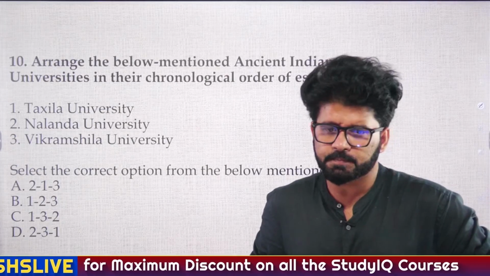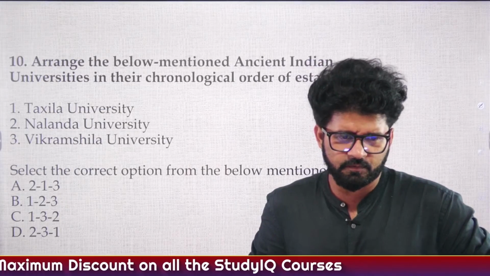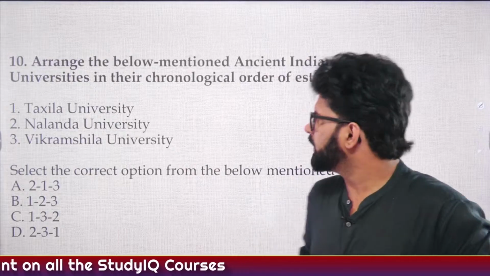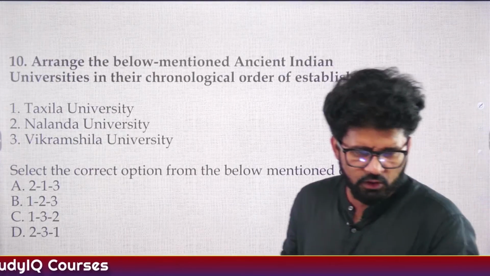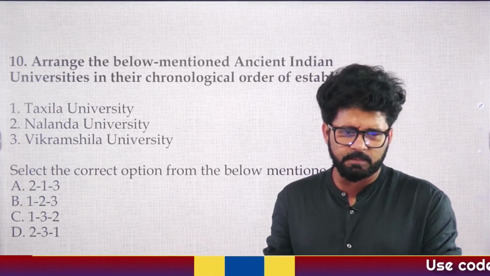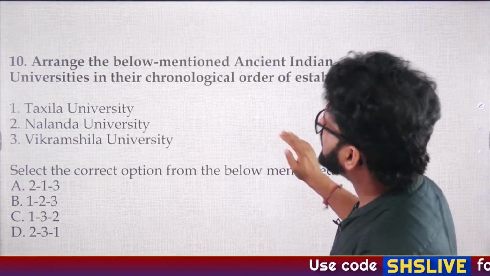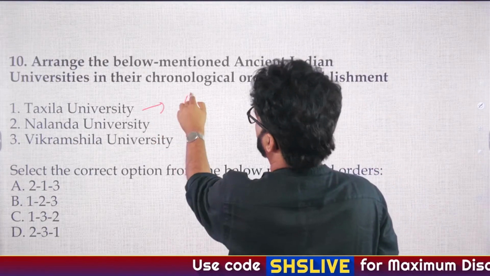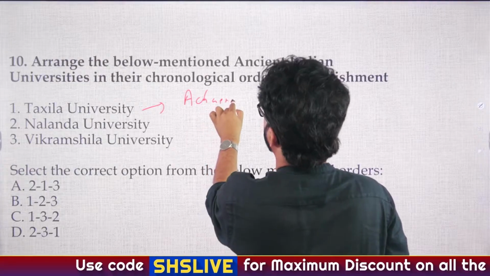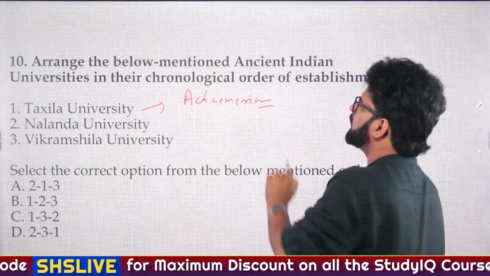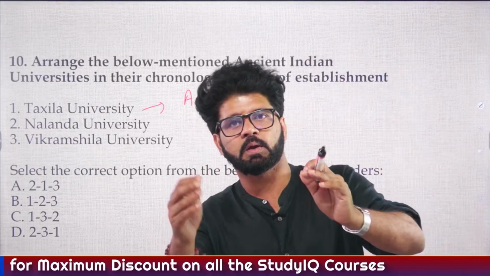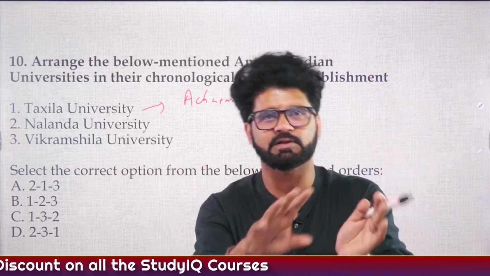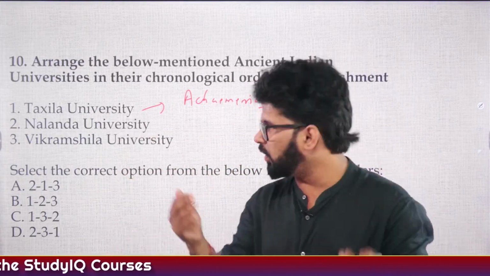Bro, 213 is the answer of which question, bro? Okay, so what is the order? B, B, B, A. So Takshila University, established by Achaemenians. We have discussed the Achaemenians when we talked about Achaemenians and Macedonians, even during the period of Mahajanpadas, before Mauryans.